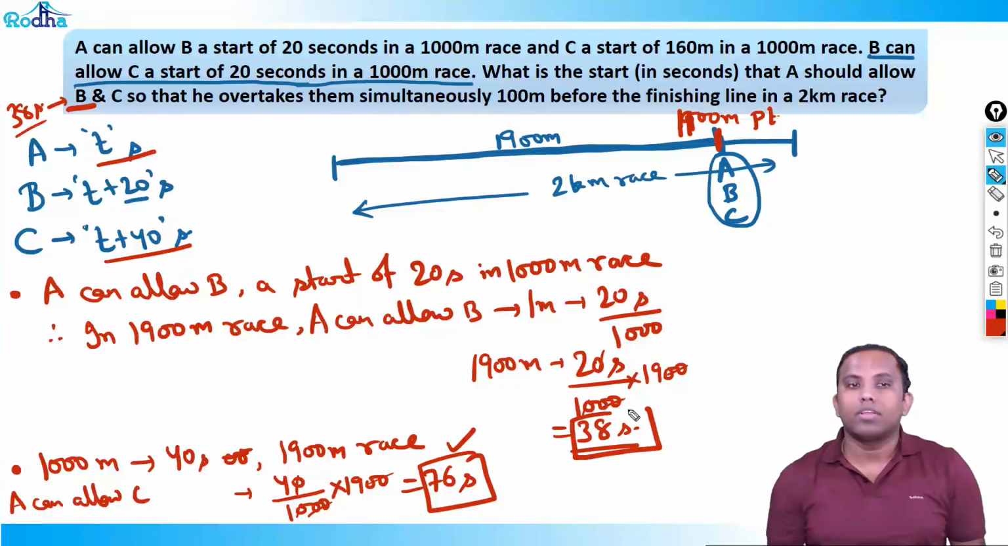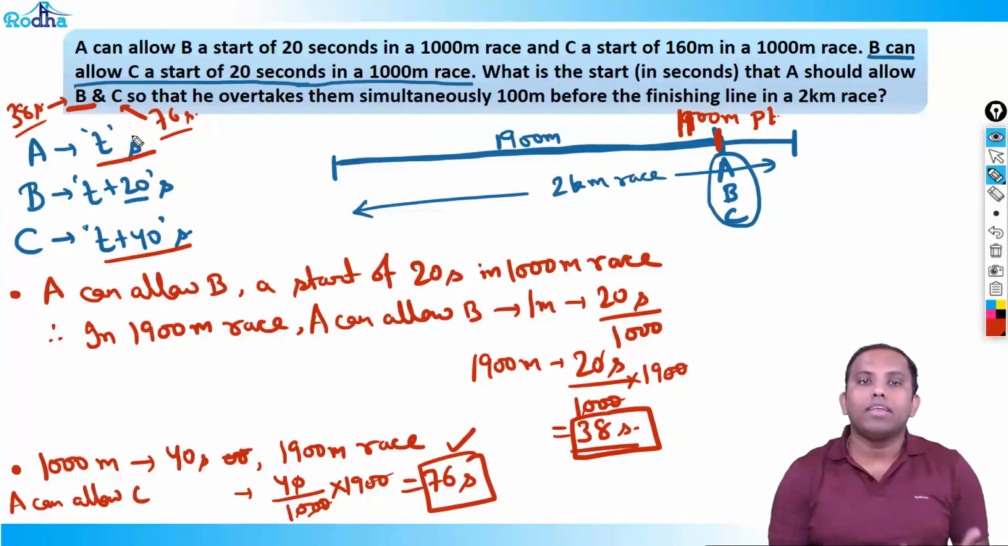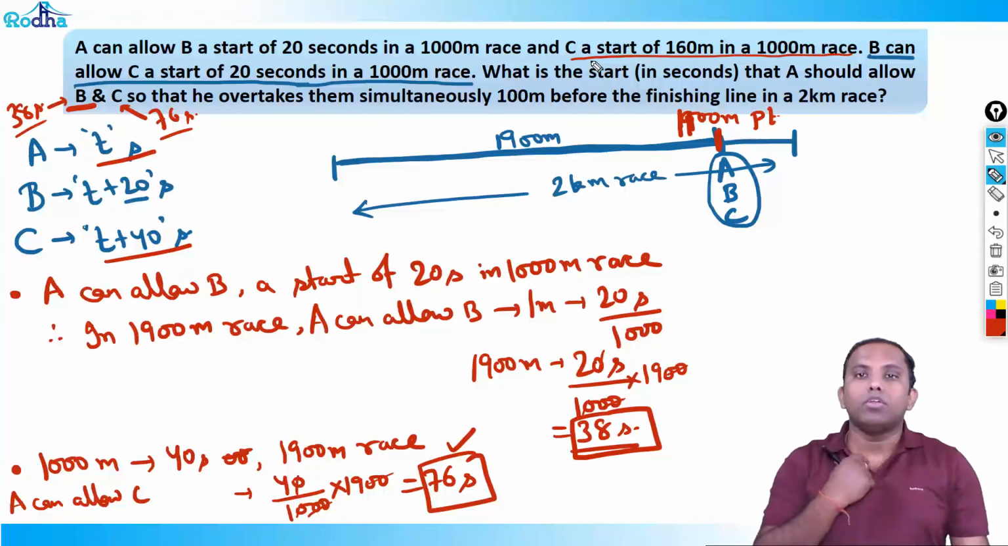These two are the answers, 38 and 76, for this question, right? So this data, that A can give C a start of 160 meters in a 1000 meter race, is of no use. This is superfluous data, right? No use. We can solve it much more easily without using this data, right?